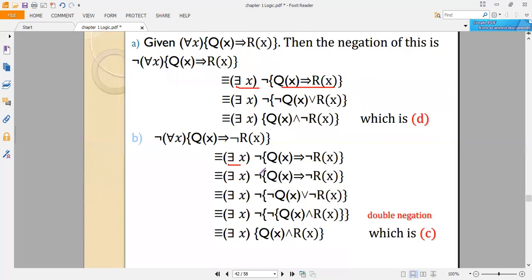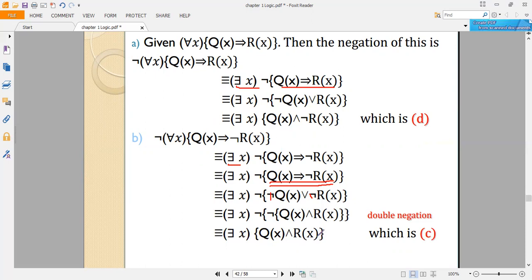So the negation of Q of x implies R of x, negating this one, negation of R of x, by applying the equivalence rule, negation of Q of x implies negation of R of x is the same as negation of Q of x or negation of R of x. So you can take these two as common: this one is negation, this one is negation. So taking negation of Q of x and R of x as common, when we are taking negation as common, the connective or will be changed to and. So the double negation will be cancelled, so that there exists x, Q of x and R of x.